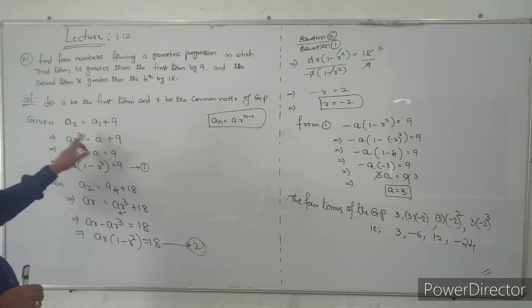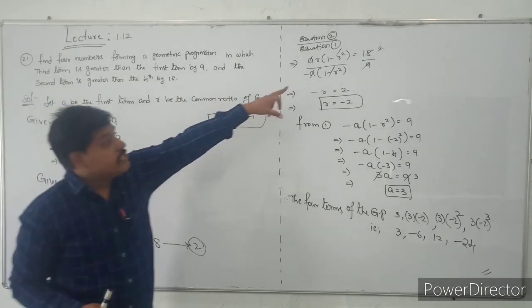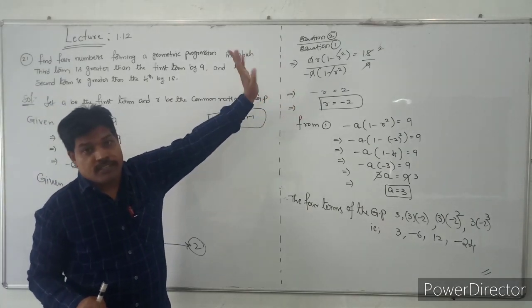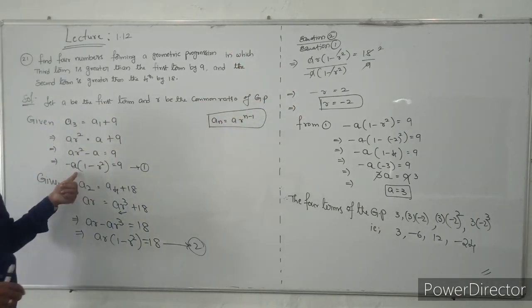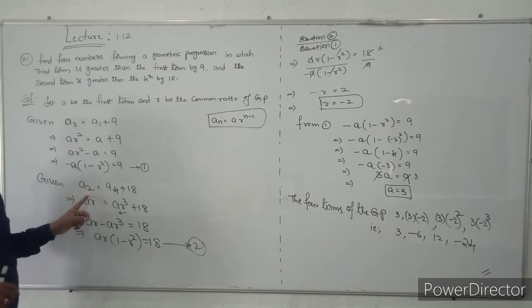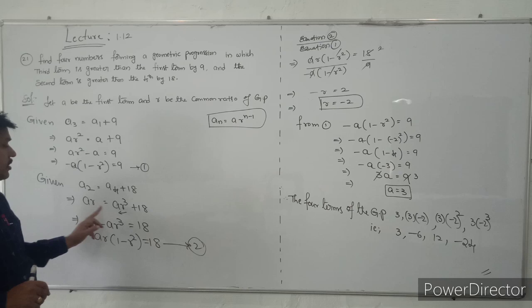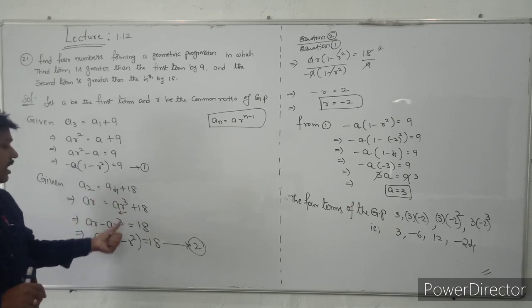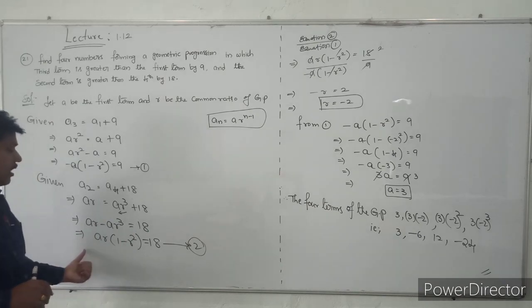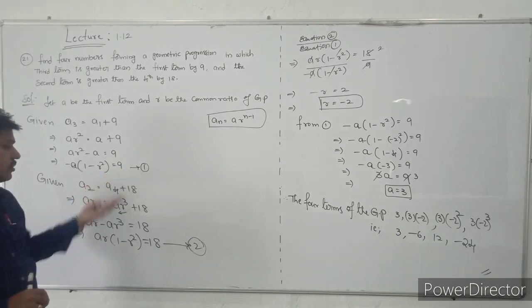So take this A to this side and take the minus A common. Why am I taking the minus also common? It is easy to cancel 1 minus R square. So A into 1 minus R square is equal to 9. Similarly, they have given one more condition: the second term is greater than the fourth term by 18. So AR is equal to AR cube plus 18. Take this term to this side, AR minus AR cube is equal to 18. Take AR common, AR into 1 minus R square is equal to 18. So this is equation 2 and this is equation 1.